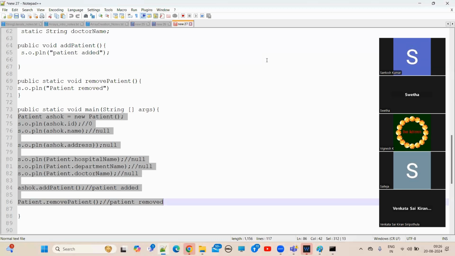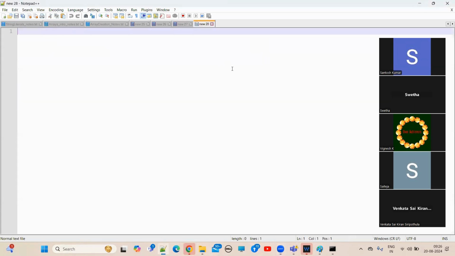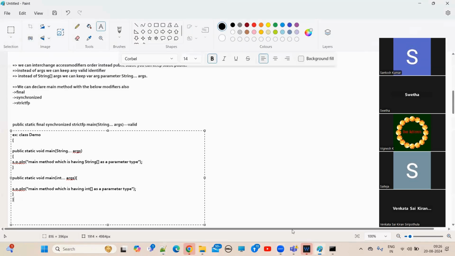Let me execute this class. This example I will do by using normal Notepad instead of Eclipse IDE. So what is the class I have created? This one, right? Let me copy.